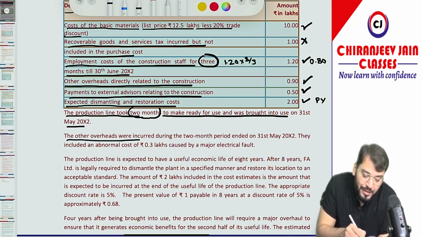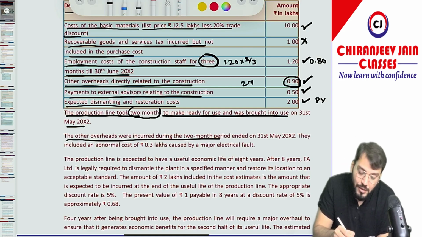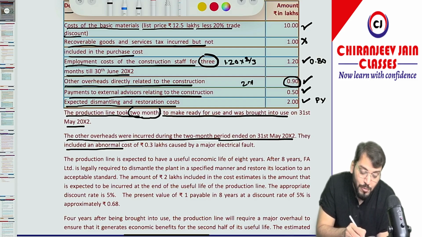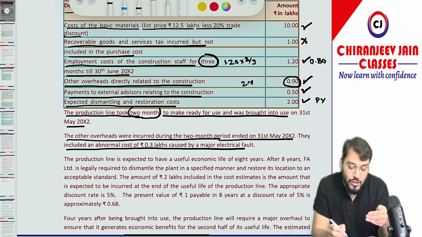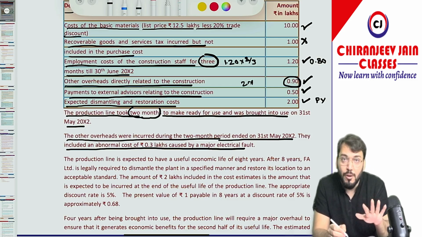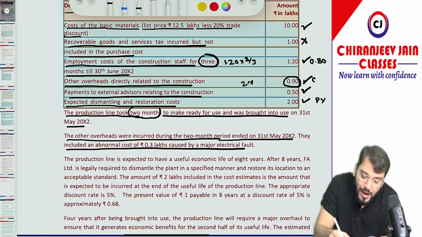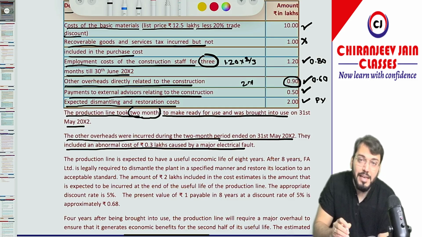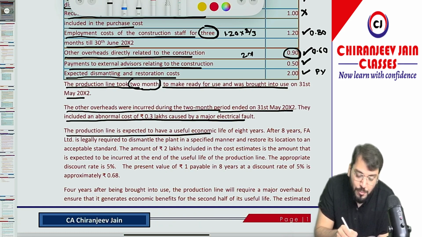The other overhead was incurred during the 2-month period only. So the other overhead whatever has been given is for 2 months, so it will be entirely capitalized for the period ended 31st May 2002. They include an abnormal cost of 0.3 lakh caused by a major electrical fault. So out of 0.90, how much is abnormal loss? Abnormal loss is 0.30. So that will not be capitalized. That will be charged to the profit and loss account as an expense. And the balance is how much? 0.60. That will be capitalized. The production line is expected to have a useful economic life of 8 years.